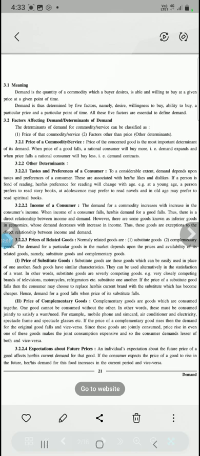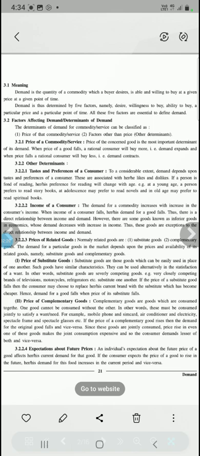Third, willingness means you must be ready to spend that much amount of money, then it can be called demand. Otherwise it would be like window shopping. You are going through the shops, you have the desire, you have the capacity also, but right now you are not willing to pay for that product, so willingness also should be there.